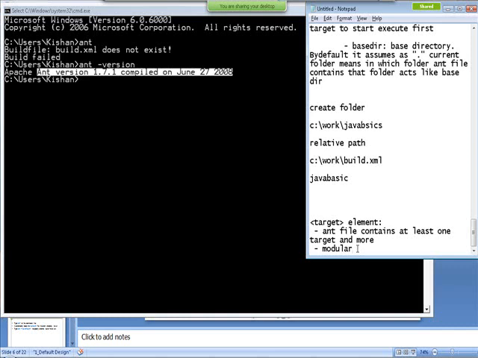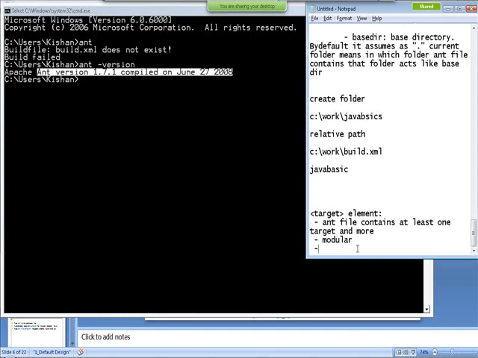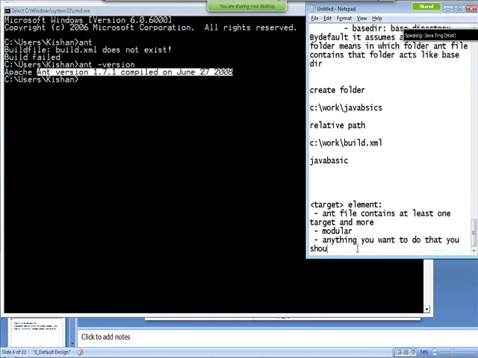And what exactly you want to do as part of your Ant, you have to write in the target. Anything you want to do, you should write in the target element.